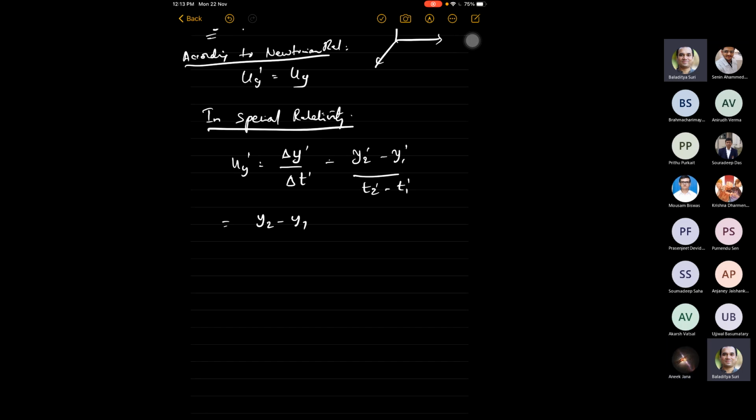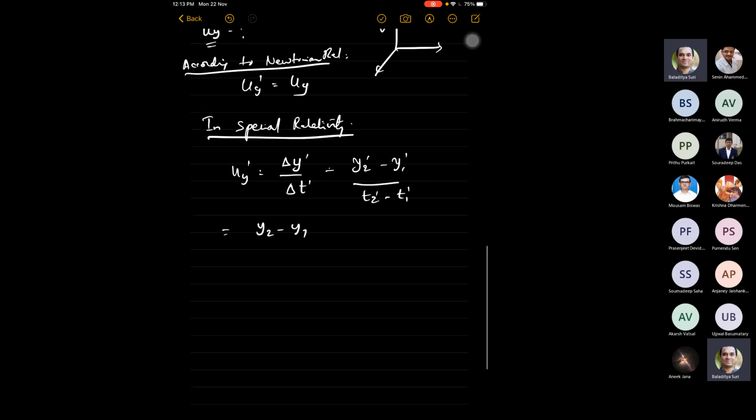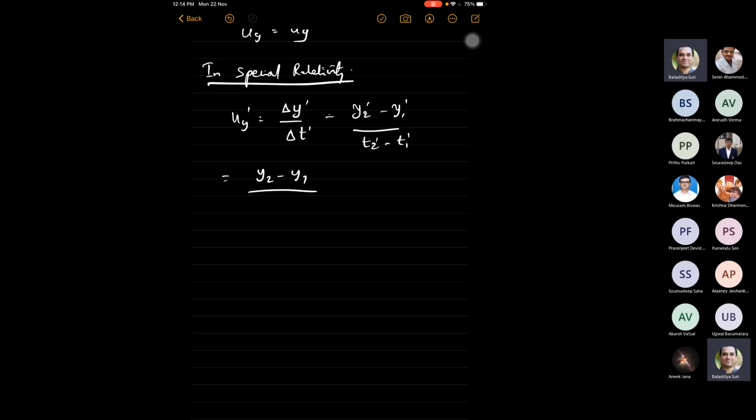Anik, you have a question? Okay. So as long as the motion is along the x direction, y2 prime is equal to y2 even in special relativity. So the numerator will still be the same, but you can now see that t2 prime minus t1 prime will not be the same. t2 prime minus t1 prime will actually be gamma times (t2 minus beta by c x2) minus (t1 minus beta by c x1). This we know from Lorentz transformations.